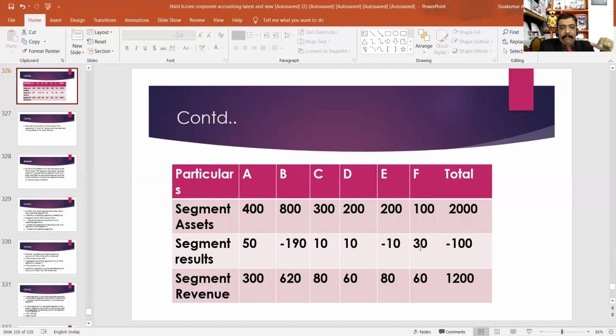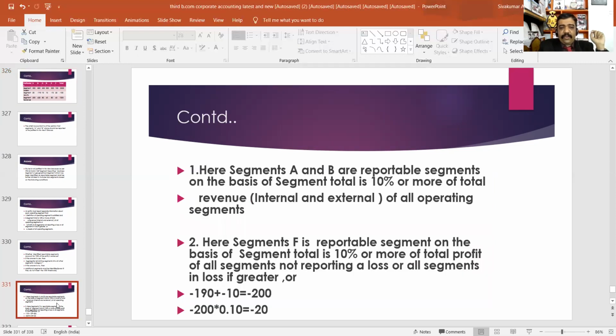That means the total profit will be 50 plus 10 plus 10 plus 30, that is 100. Total loss will be minus 200. Then you have to compare total profit and total loss. Here, total loss is greater, that is minus 200. Then you have to find 10% of minus 200, which is minus 20.